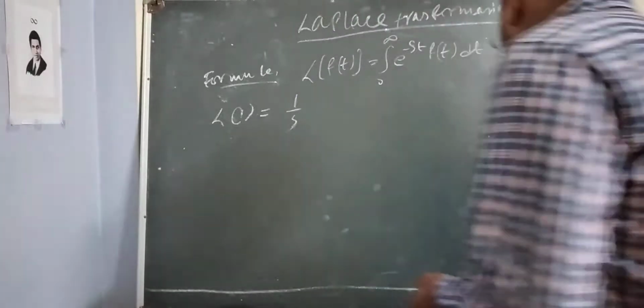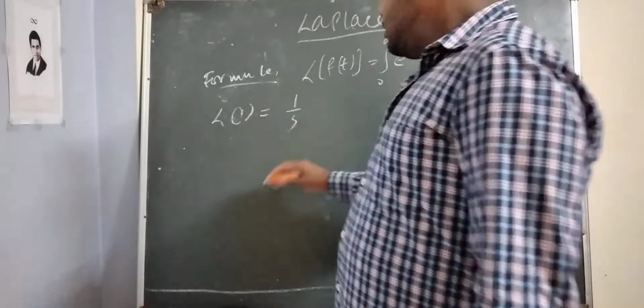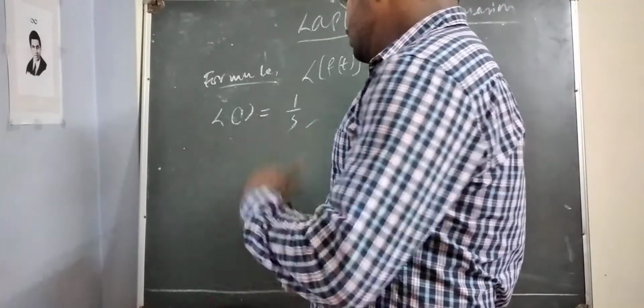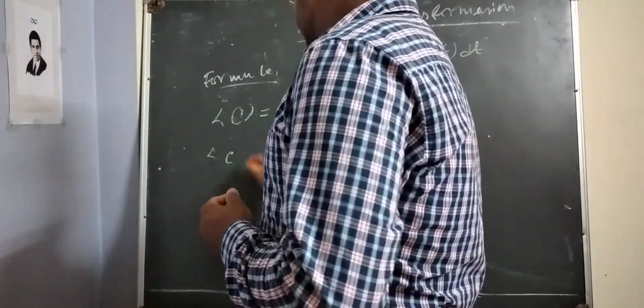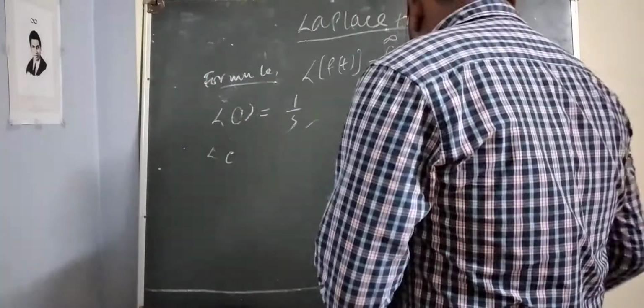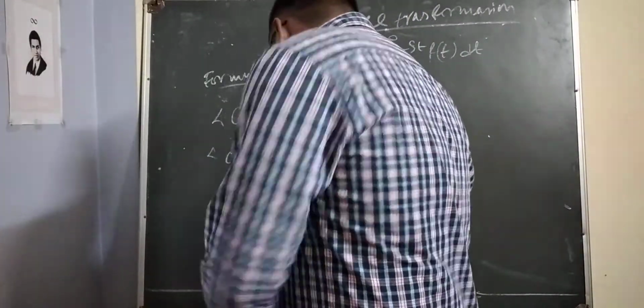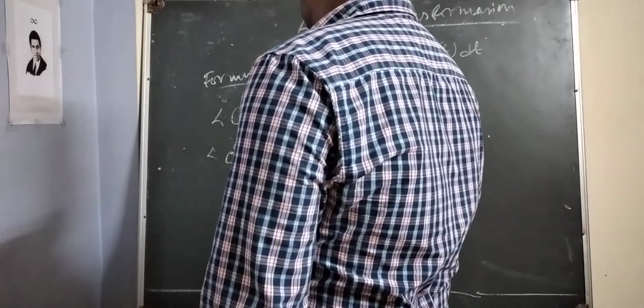So the formulas. Laplace of one is equal to one by s. Laplace of e to the power at is equal to 1 by s minus a.